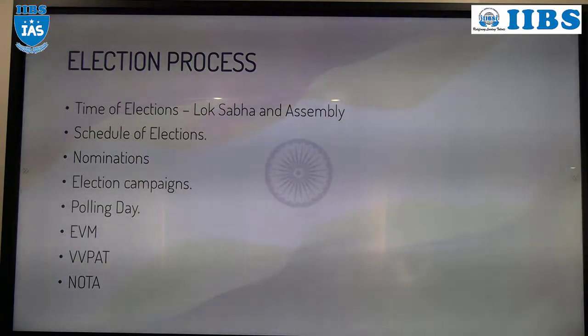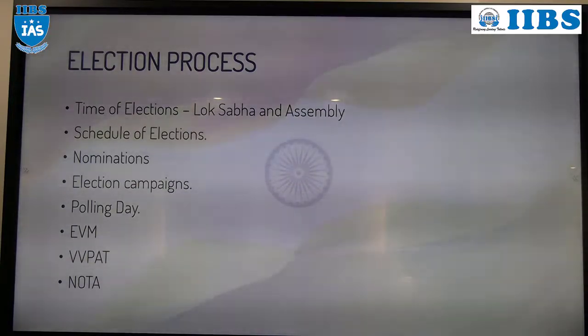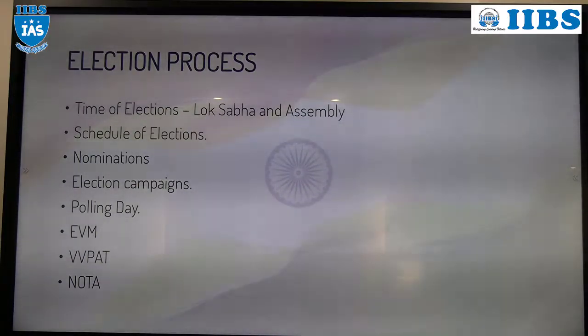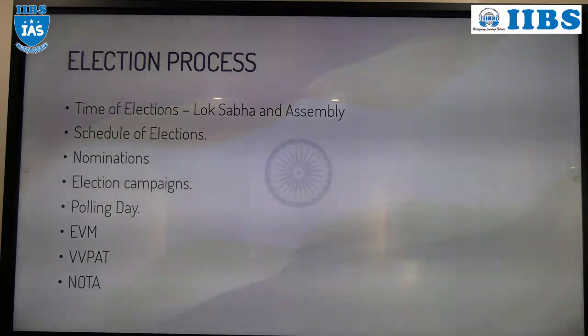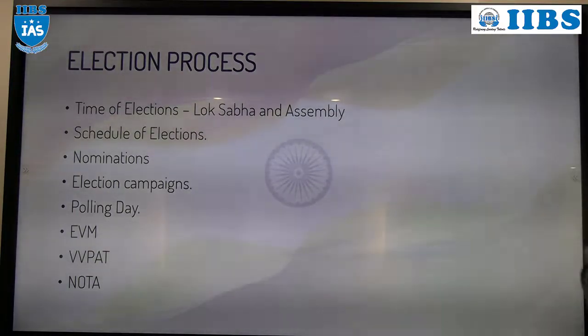By-elections for Lok Sabha. For Rajya Sabha, every 2 years, not 6 years. The tenure of the member is 6 years, but for election of Rajya Sabha, it is every 2 years.